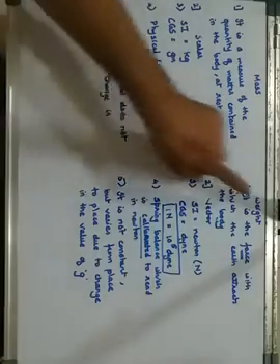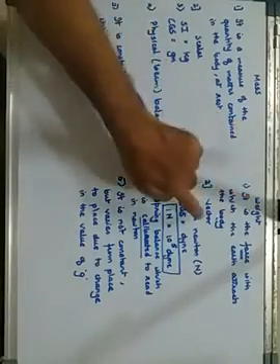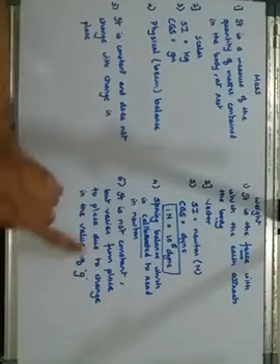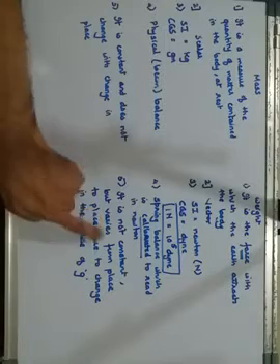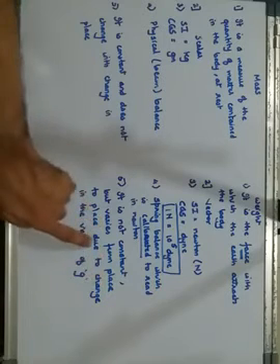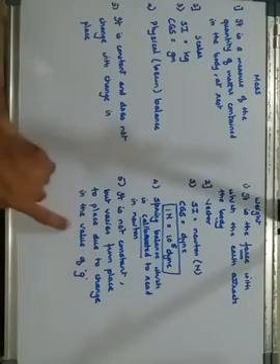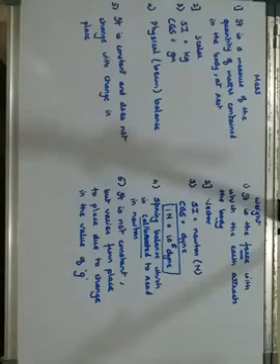But weight depends on gravity, and since it depends on gravity, it is not constant. So it changes or varies from place to place. Why? Due to the change in the value of g. So this is your basic difference between mass and weight, which is regularly asked in exams for 2 marks of difference. Okay.